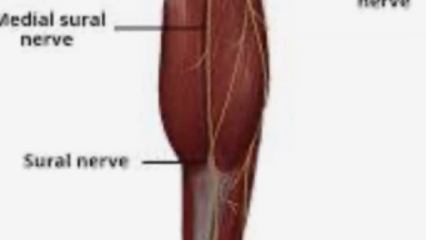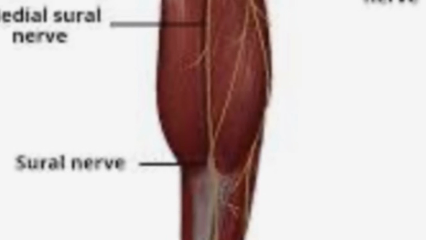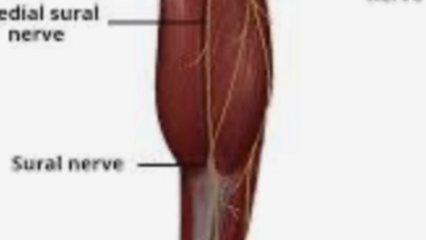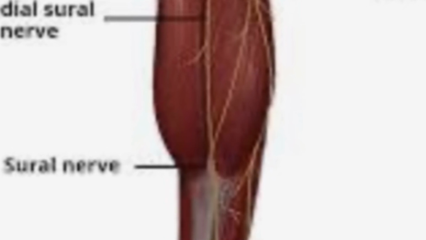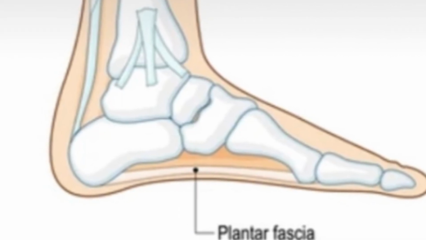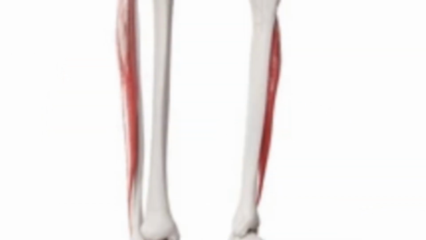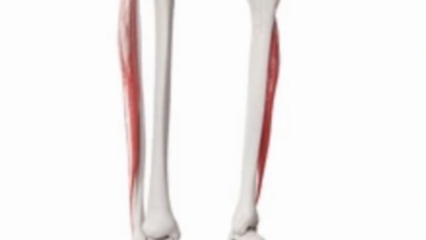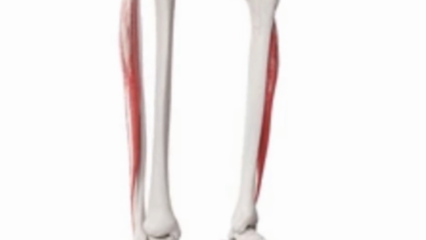Sural is a term that pertains to the calf of the lower leg. The sural nerve, for example, runs along the back of the lower leg, providing sensation to the calf, ankle, and heel. Plantar is a term that refers to the bottom or sole of the foot. The term peroneal or fibular is used to describe the lateral, outer side of the lower leg. It refers to the fibula bone and the muscles, nerves, and tendons found in the lateral compartment of the lower leg. Sternal means pertaining to or relating to the sternum.